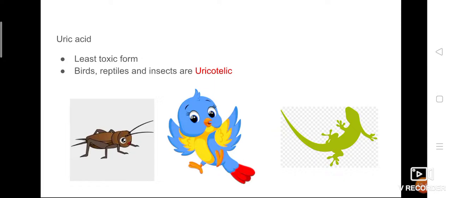Okay, first one is ammonia, then urea, and uric acid. Ammonia is very, very harmful, urea is less toxic, uric acid is least toxic. And next point, animals that remove nitrogenous waste in the form of ammonia are ammonotelic, those that remove urea are ureotelic, and uric acid, uricotelic. Aquatic animals are examples of ammonotelic animals, terrestrial animals and human beings are examples of ureotelic, and birds, reptiles and insects are examples of uricotelic. Okay,